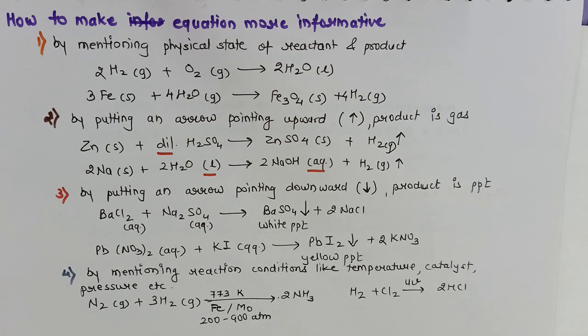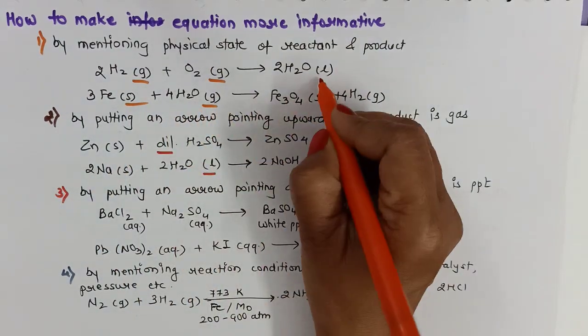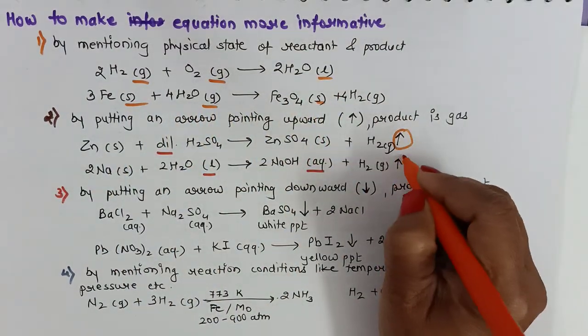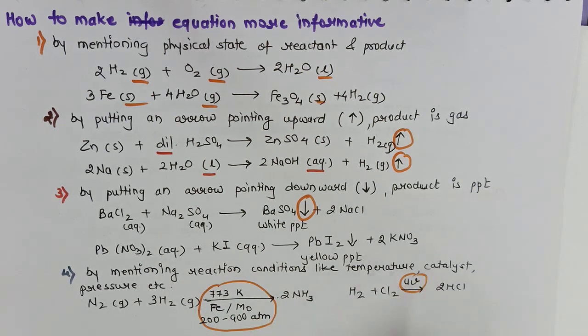So what is the summary of this topic? That we can make our equation completely informative by mentioning their physical states, by putting the arrow in the upward direction or downward direction depending on whether the product formed is a gas or a precipitate, and by mentioning the reaction conditions on the arrow. So in today's video we have studied all the basic concepts related to chemical reaction and how we can represent a chemical reaction with the help of a chemical equation. In our next video we will be discussing various types of chemical reaction.